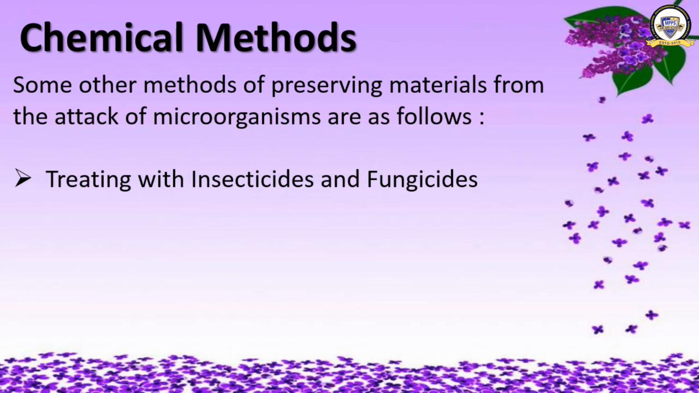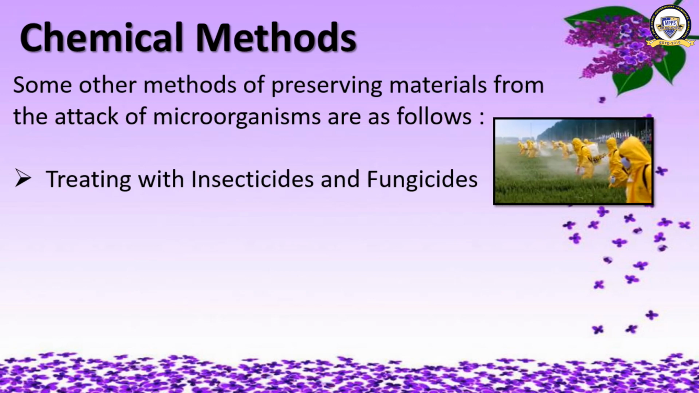Treating with insecticides and fungicides. Wood, leather, textile, paper and even grains are treated with chemicals to inhibit the growth of microbes. Okay, that is why we keep naphthalene balls in woolen clothes.